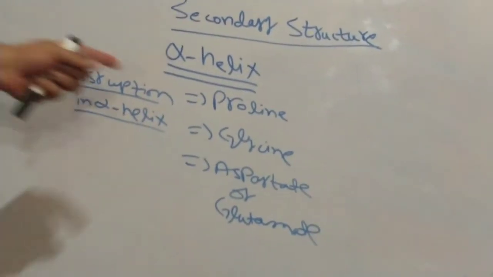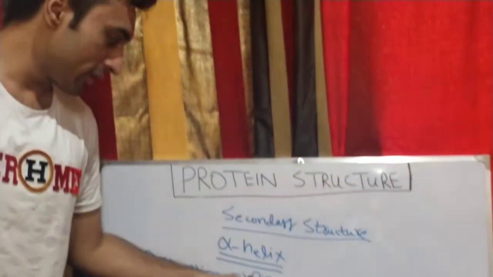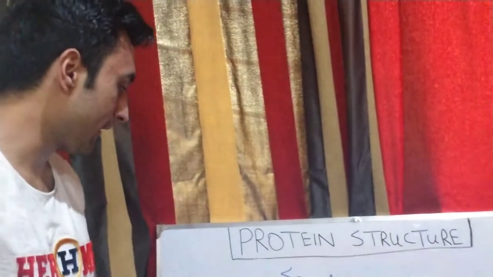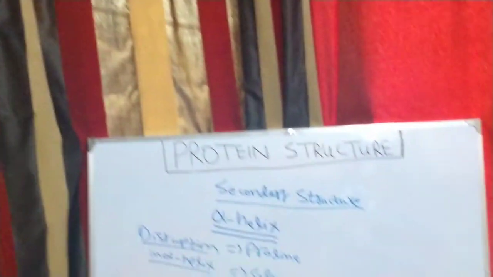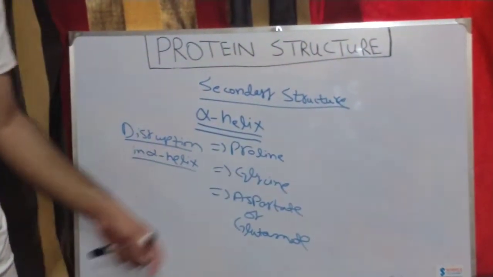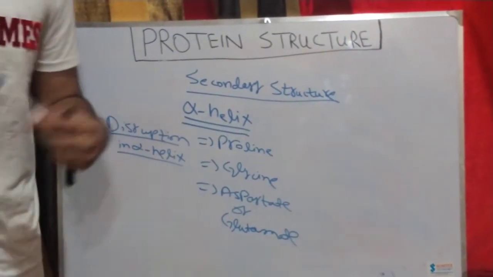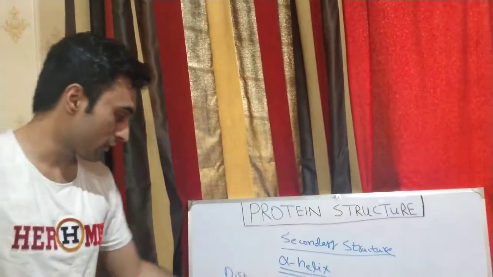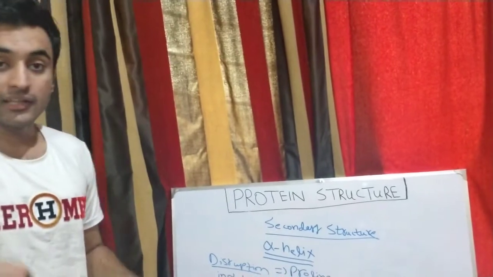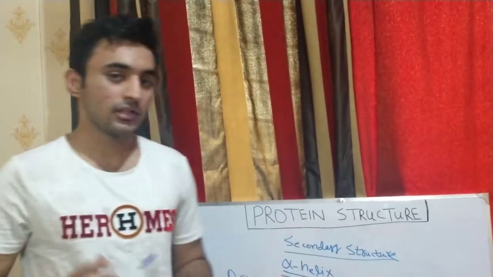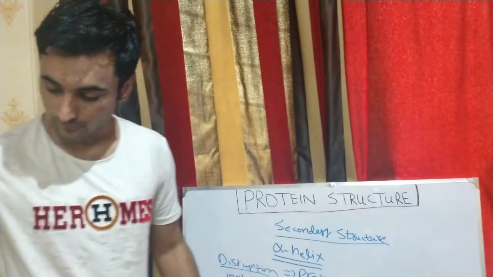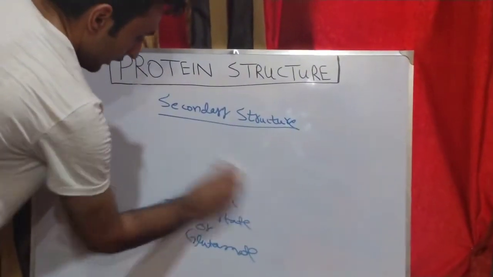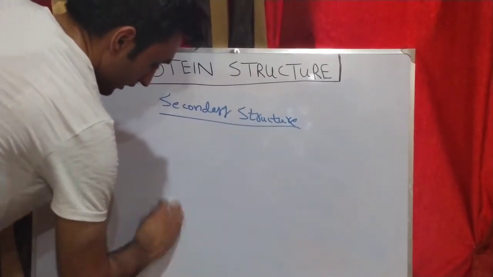First of all, talking about proline. Proline consists of a secondary amino group, due to which it makes a kink in the alpha helix and disrupts the alpha helix molecule. Talking about glycine, glycine has an additional hydrogen in its structure, so this also causes disruption. And talking about aspartate and glutamate, they possess bulky R groups, due to which disruption is caused. So this concludes our secondary structure of the protein, and now we will talk about the tertiary structure and its features.